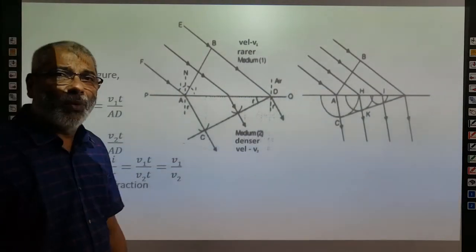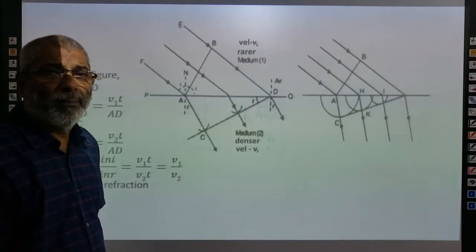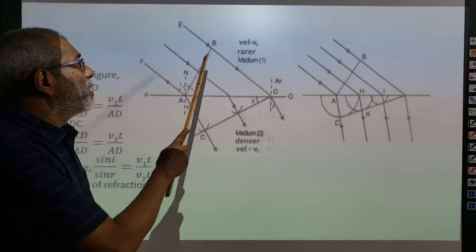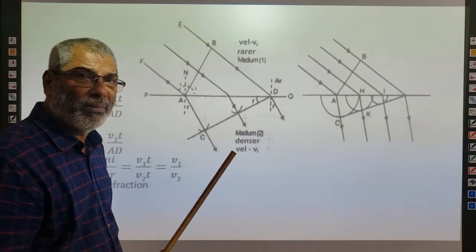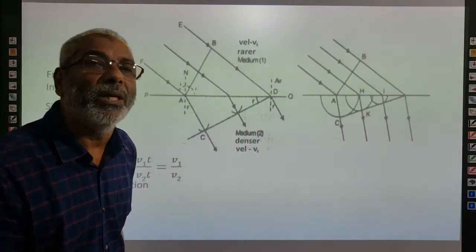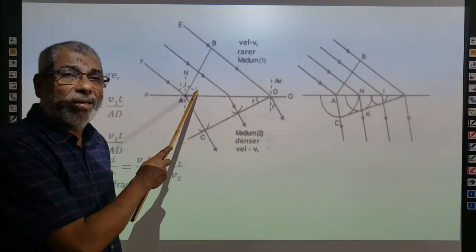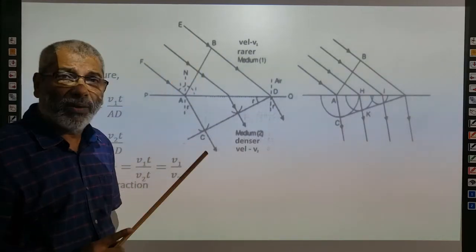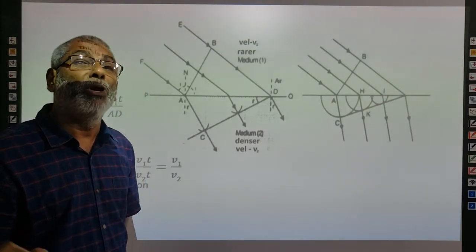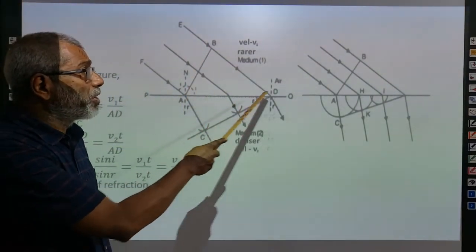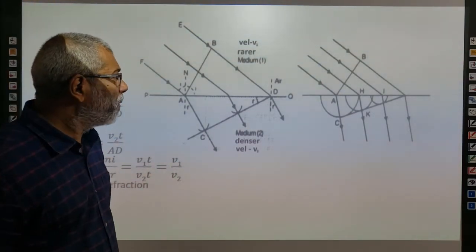Now we see that the part A of the wavefront is already in touch with PQ, but secondary waves from B to reach the point D will take some time t and will travel a distance equal to c into t. So BD is equal to c into t. This angle is i and this angle is 90 degrees. Why is it 90 degrees? Because a ray of light is always perpendicular to the wavefront. So this is a right angle triangle, and from it sin i can be calculated.